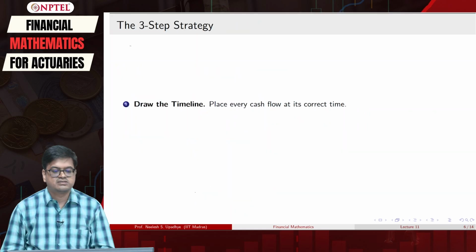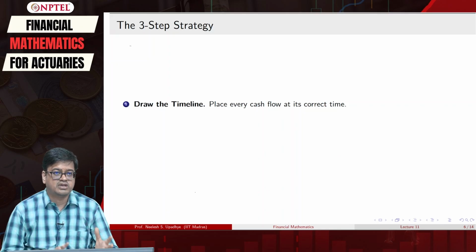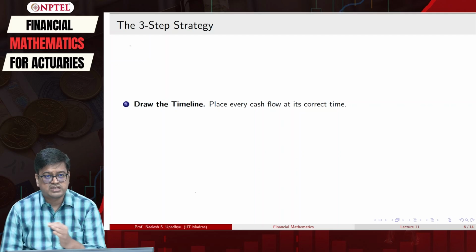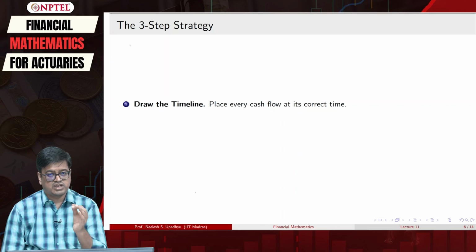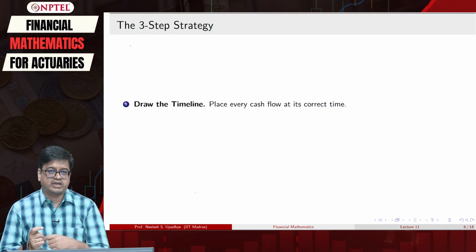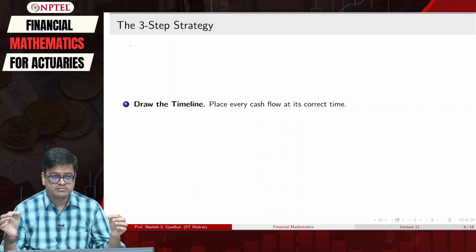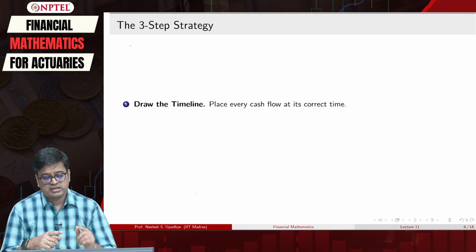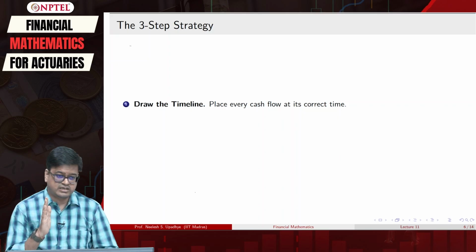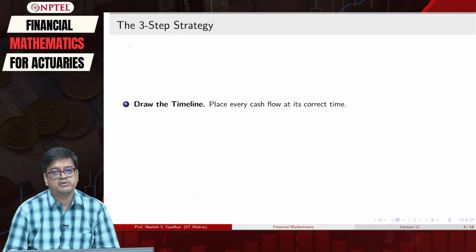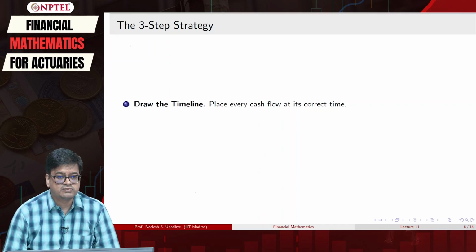So, first thing is, we have a 3-step strategy to solving any problem that involves cash flows and computing present value or future value of cash flows. So, here what we do, we place everything that is written in the problem, that is every cash flow, we map it to the time. So, we draw a timeline from left to right, and then we will put all the cash flows at respective time points.